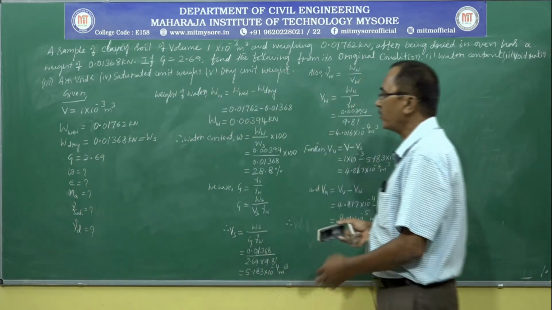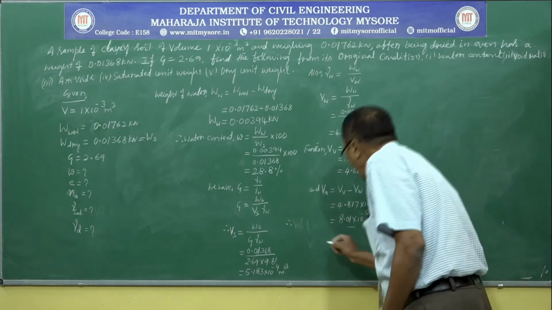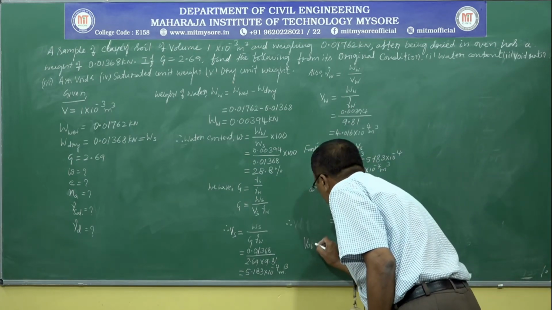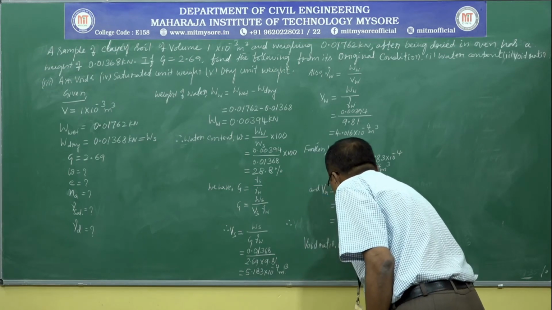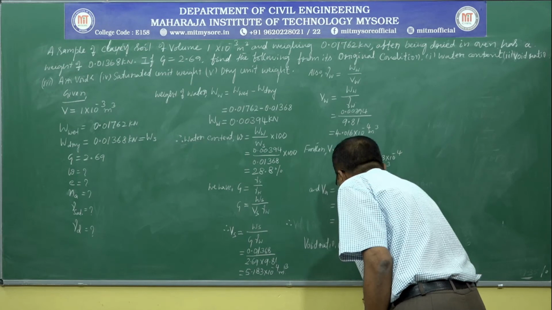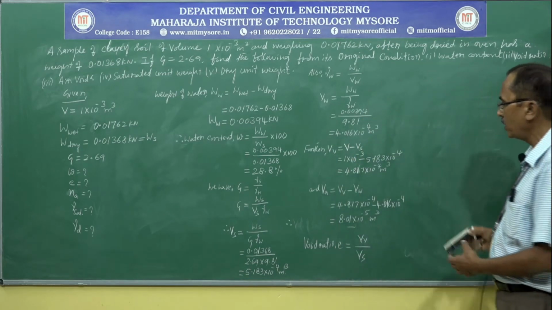We can calculate the void ratio directly here. So void ratio e is equal to, again from the definition of void ratio, Vv by Vs, volume of voids by volume of solids.